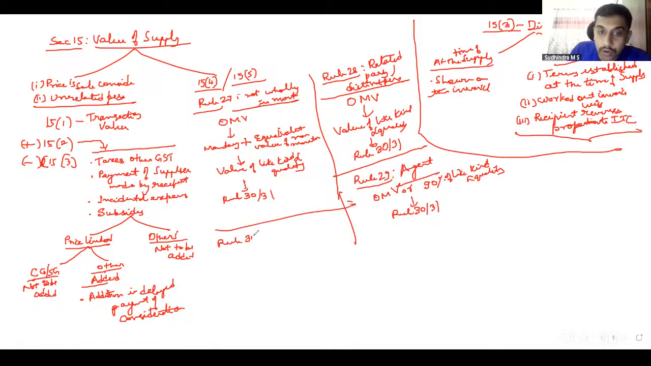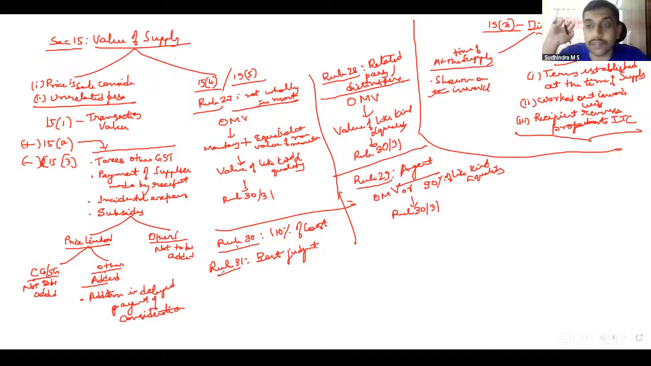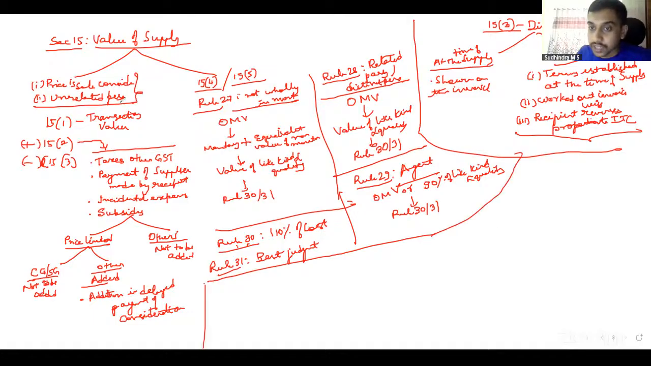Rule 30 talks about 110% of cost of production. Rule 31 talks about best judgment, a reasonable basis based on the facts available. In case of services, you can bypass rule 30 and directly go to rule 31. Else, normally you have to go to rule 30 and then only rule 31. But in case of services, you can bypass the same. These are based on 15(4), where these two conditions are not satisfied.